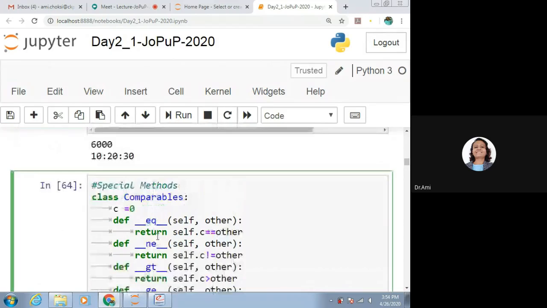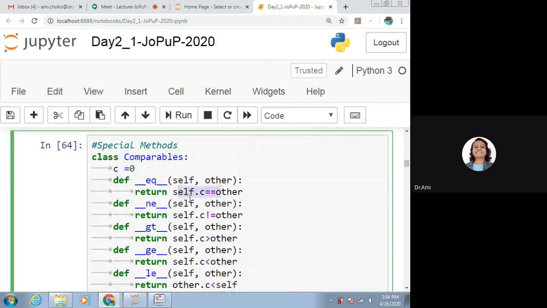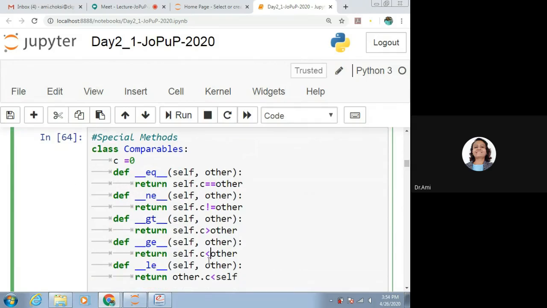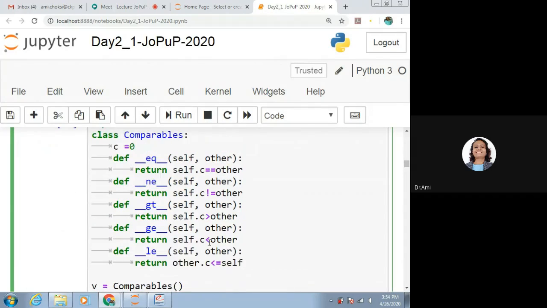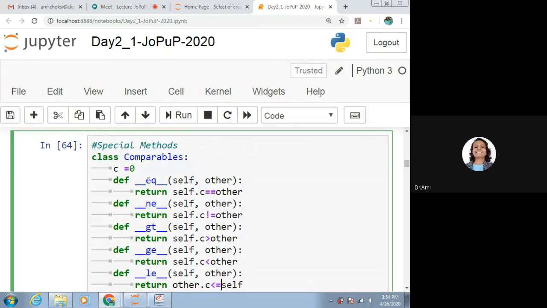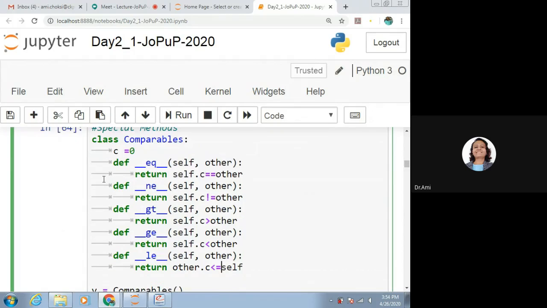So if you want to check whether two objects are equal, not equal, or have a relation of greater than, less than, or less than or equal to the other, then we should use the special methods. They are __eq__, and in the same way ne, gt, ge, le, right?